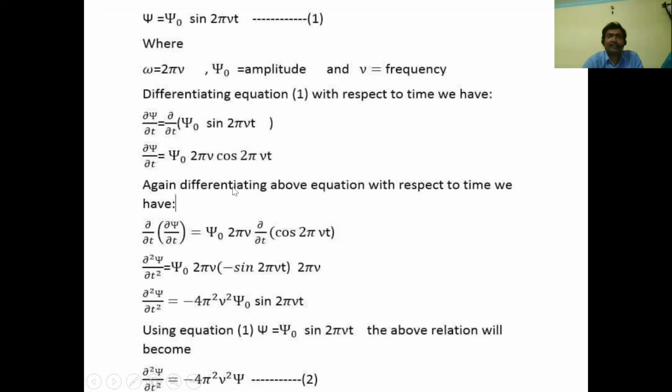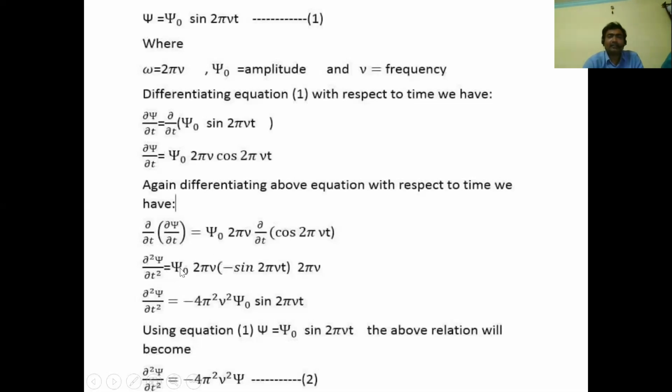Again, differentiating the above equation with respect to time, we differentiate one more time. So dou by dou t of dou psi by dou t is equal to psi naught of dou by dou t into 2 pi nu cos 2 pi nu t. Here 2 pi nu is a constant, so it is kept outside of differentiation. Similarly, psi naught is a constant. So dou by dou t of dou psi by dou t is dou square psi by dou t square, which is equal to